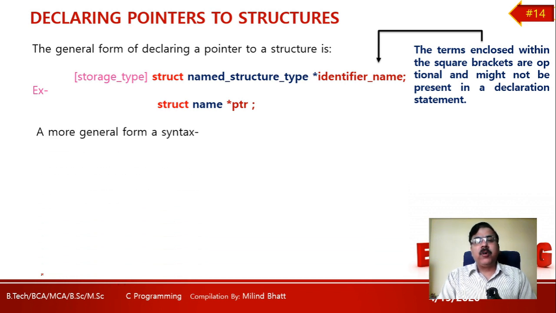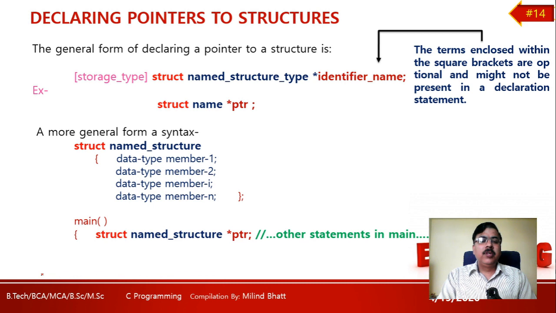A more general form of this is: struct named structure, with all such data members defined in my structure named, and inside main have a pointer to it. Struct named structure asterisk ptr. So here I am using a pointer to a structure, and in the same way I can mention all my other main program elements in terms of different statements.